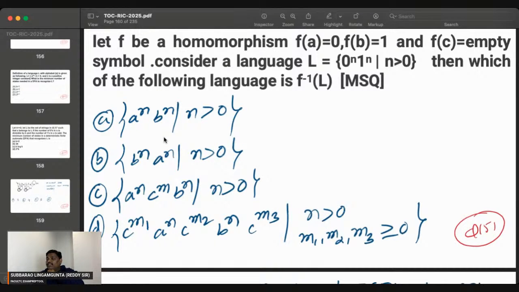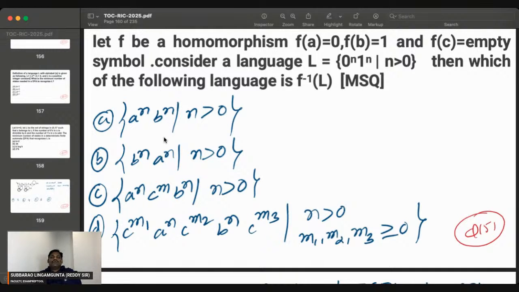Everyone listen. Zeros are there, ones are there. Before starting 0, you can keep epsilon. Epsilon dot 0 is 0. In between, you can keep epsilon. You can keep epsilon anywhere. So f inverse of 0 is A, f inverse of 0 is A, and so on. In between zeros, epsilon may be there, and f inverse of epsilon is C. And so on. Epsilons can be there in between A and B also.